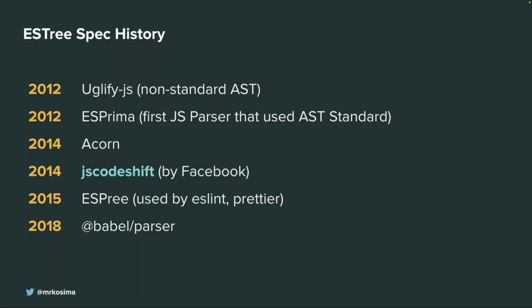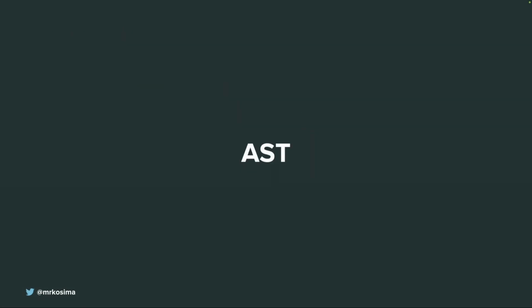But you can see there are also really cool names here, important names, and some timeline dates that basically show some attempts to standardize JavaScript and AST as well. So you can just Google it later or take a photo, up to you, or I can share slides later. But the important part here is JS Codeshift, 2014. We'll get back to this point later, but AST. So now we know that we have a standard for the JavaScript abstract syntax tree.